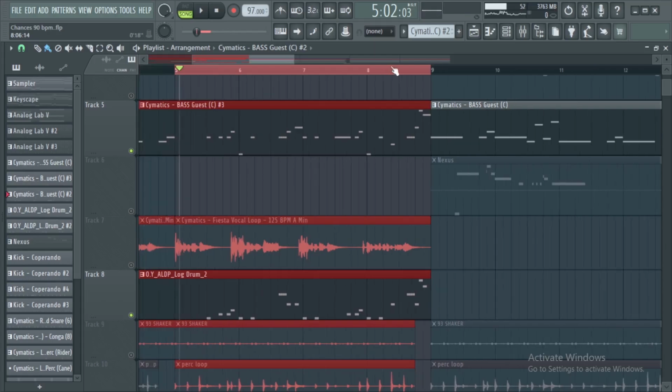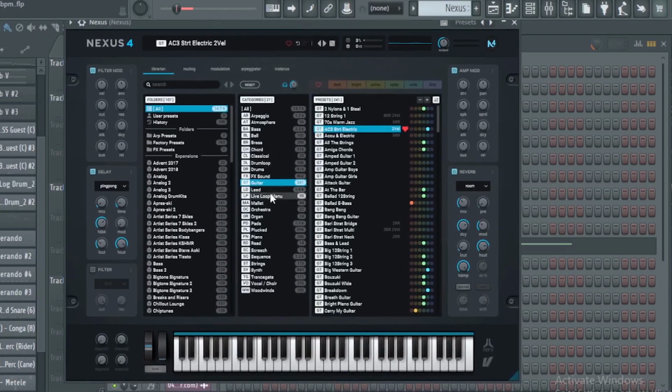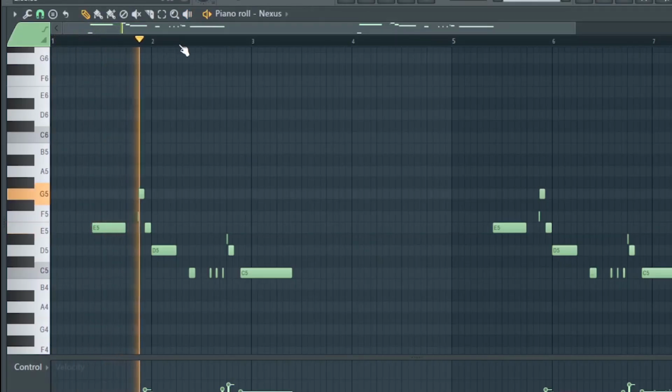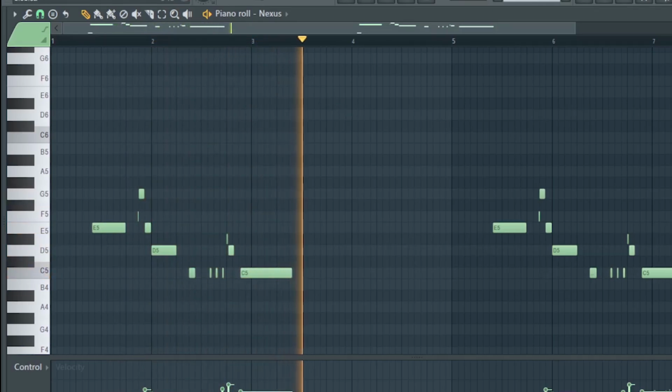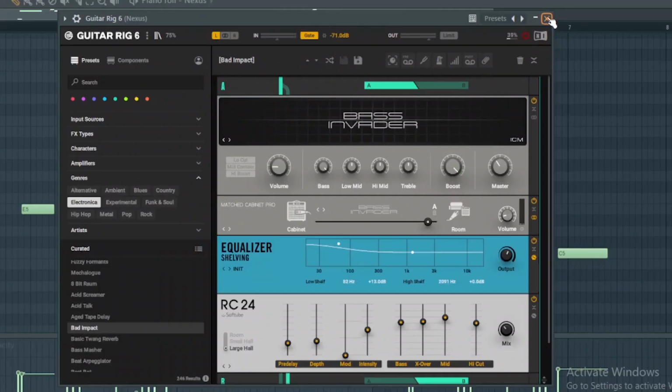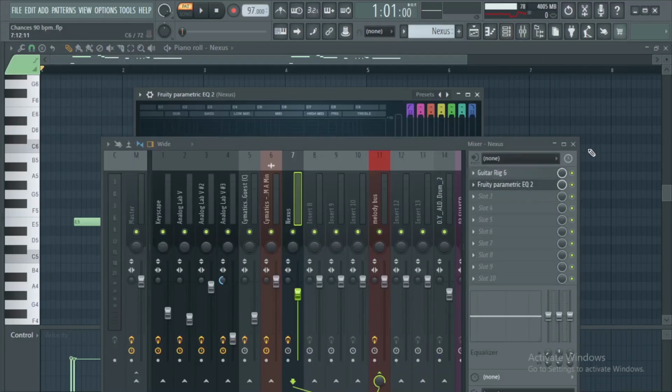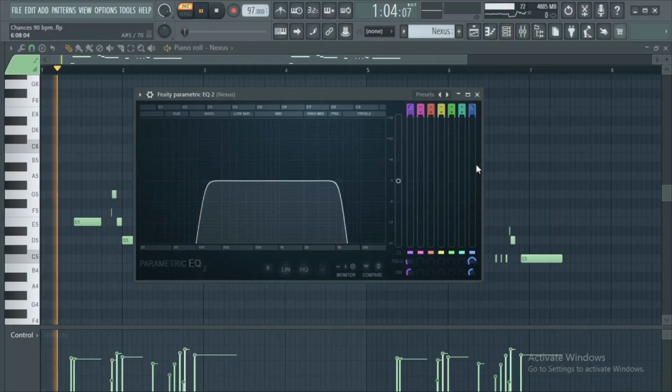Now we'll be doing a lead with electric guitar from Nexus. We make this simple pattern. And for effect, the guitar mixes with the Bad Impact preset. And EQ to roll out the highs and low frequencies.